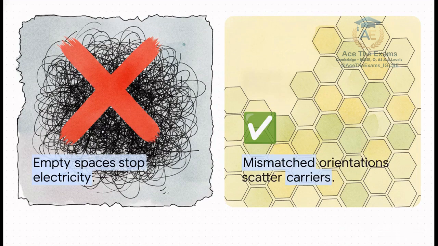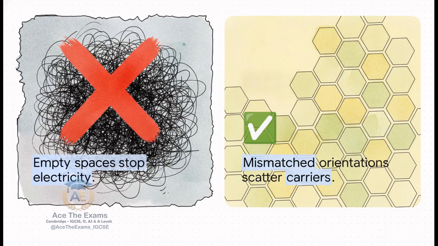Here is the breakdown, and the crucial point is seeing the massive difference between these two approaches. The flawed answer says empty spaces stop electricity. It uses incorrect terminology and a completely vague mechanism. Grain boundaries are not empty spaces, they are regions of mismatched orientation. Now look at the top band perfect answer.